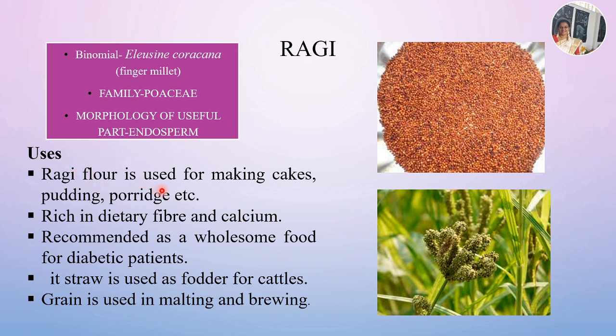Its flour is used for making cakes, pudding, porridge, etc. And it is rich in dietary fiber, calcium, protein and iron. So it is recommended as a wholesome food for diabetic patients. Its straw is also used as fodder for cattle and the grain is used in malting and brewing.